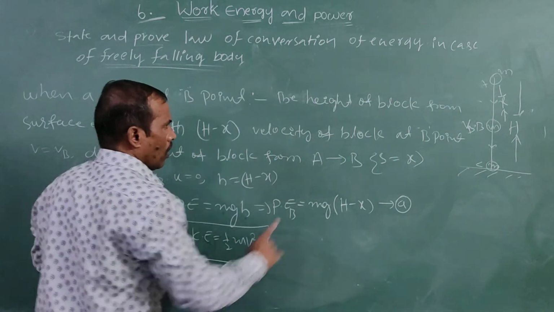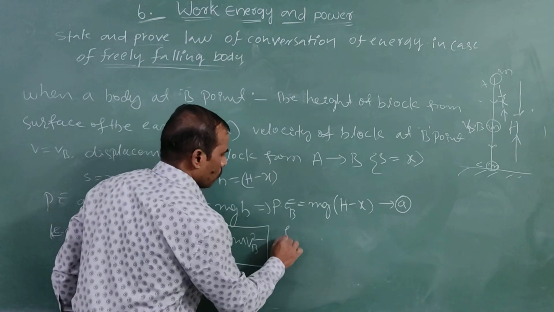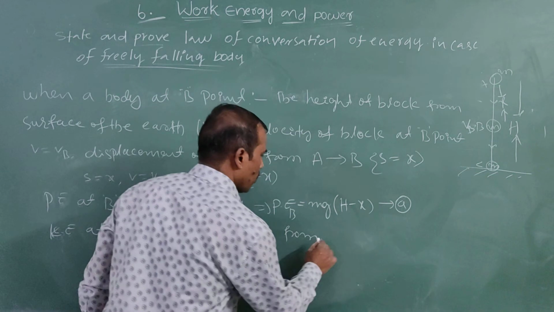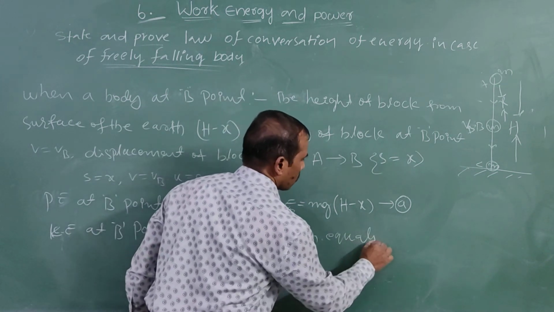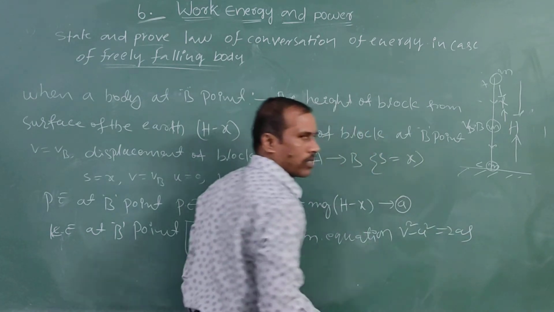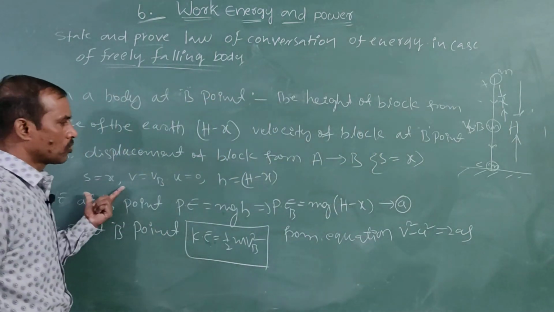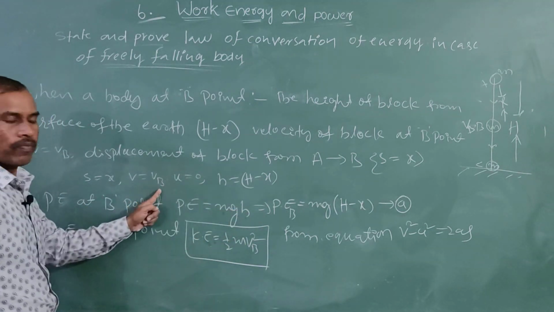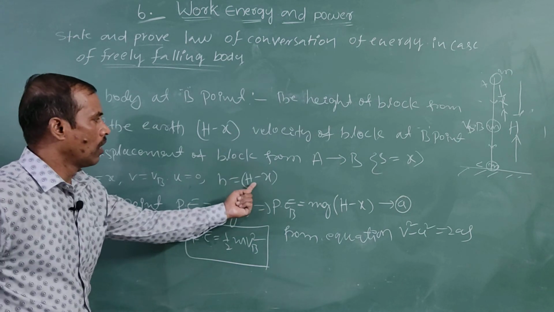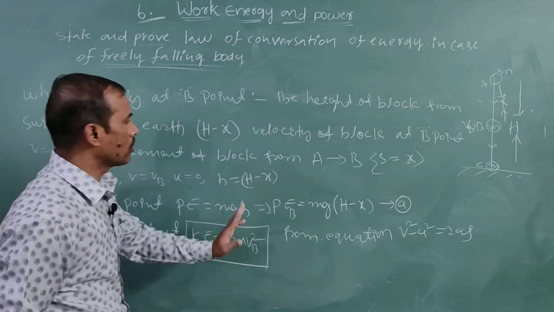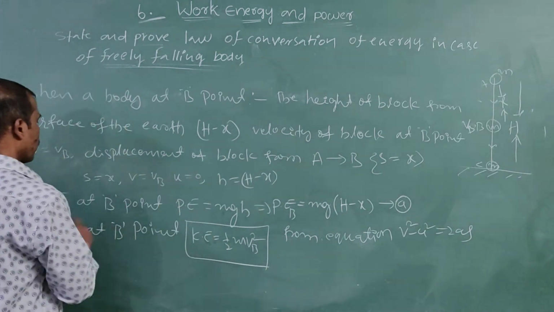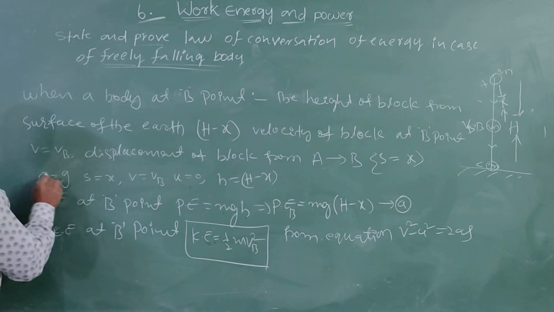Now from the third equation of motion, v square minus u square is equal to 2as. Now substituting these values: v means vb, u means 0, displacement s is equal to x, a is equal to g.